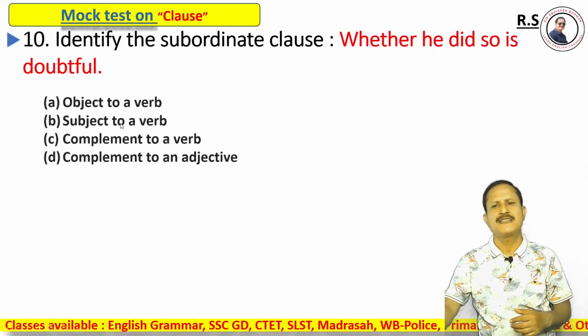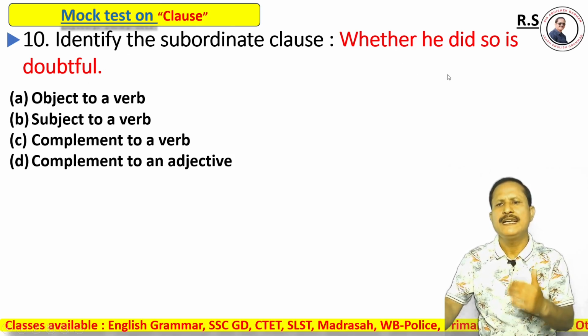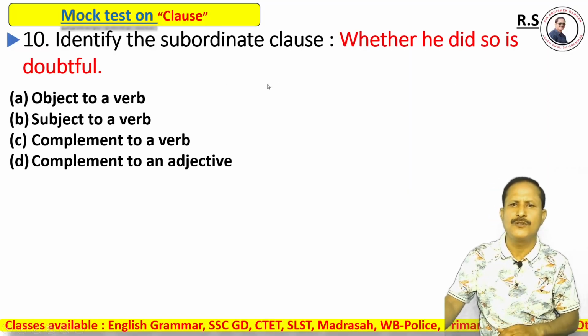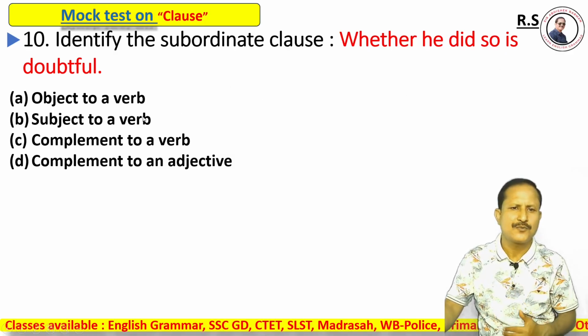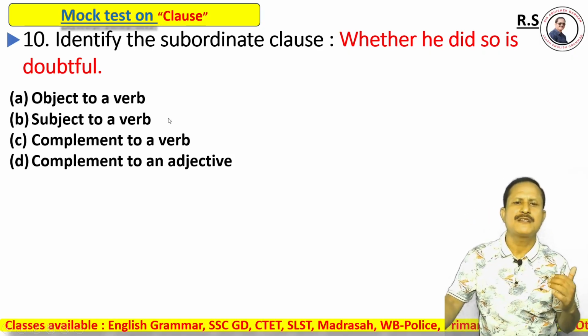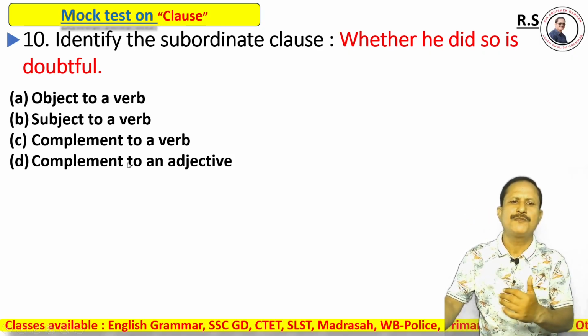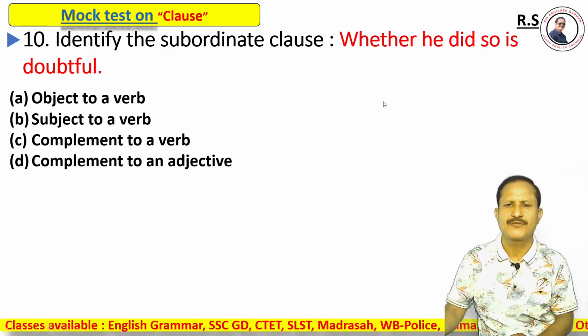Now question number 10, the last question of this set. Identify the subordinate clause. Whether he did so is doubtful. Options: option A, object to a verb; option B, subject to a verb; option C, complement to a verb; option D, complement to an adjective.